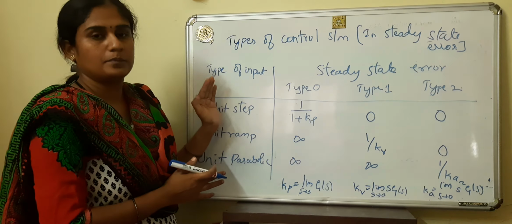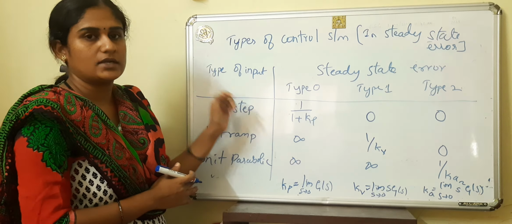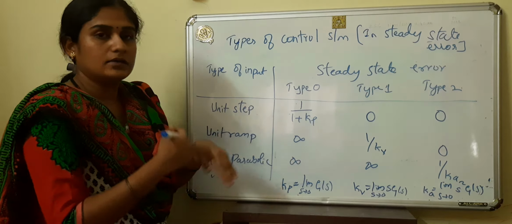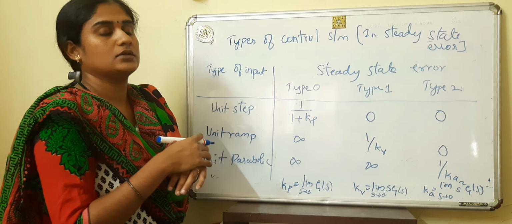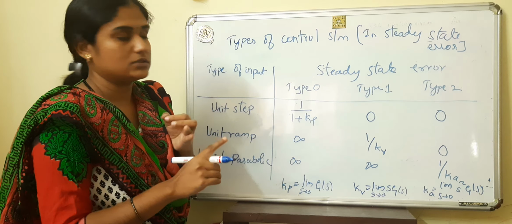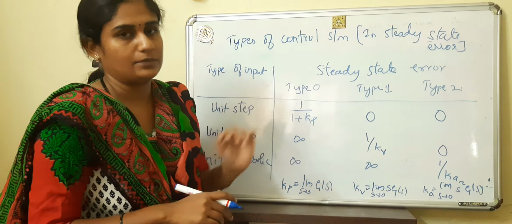This finishes the theory part of these types of control systems, steady state error and steady state error constants. Okay, in the next video I will solve problems on steady state error, error constants, and these types of control system, that is type 0, type 1 and type 2.